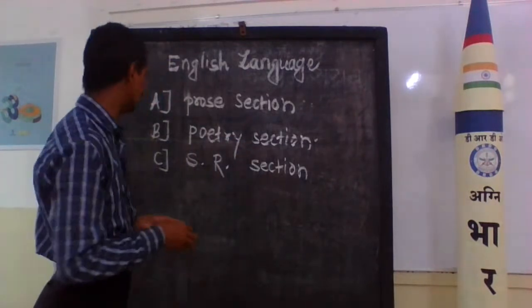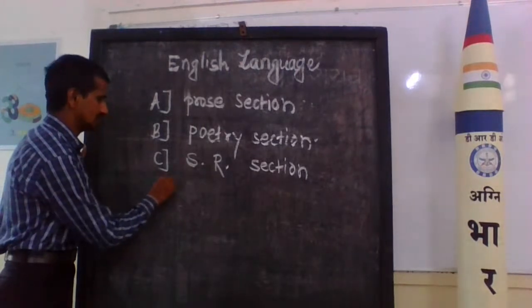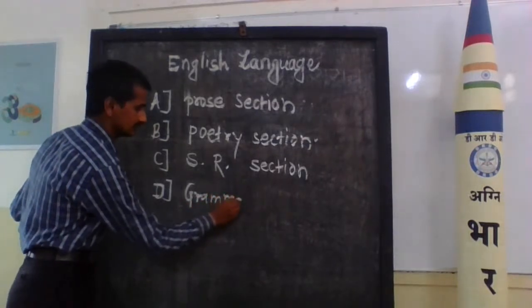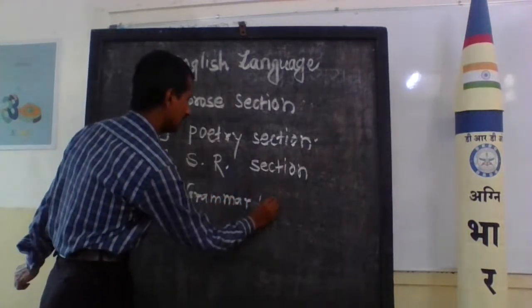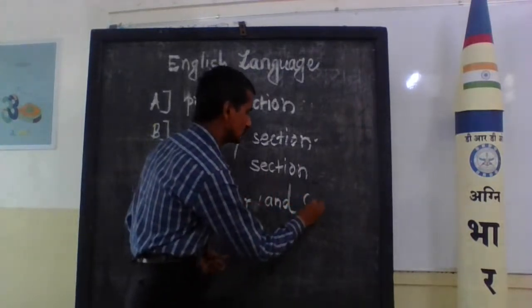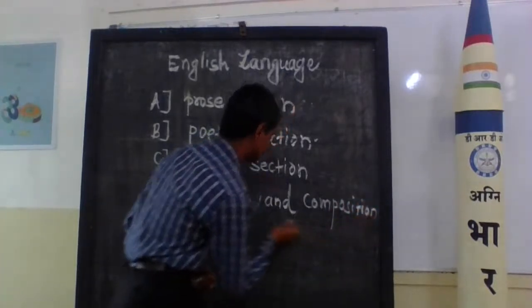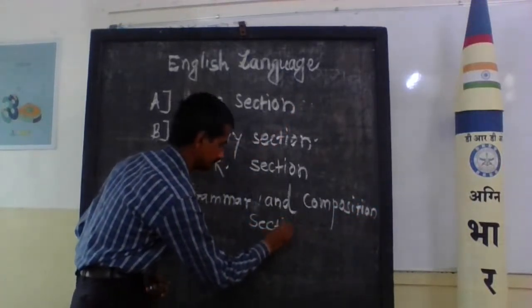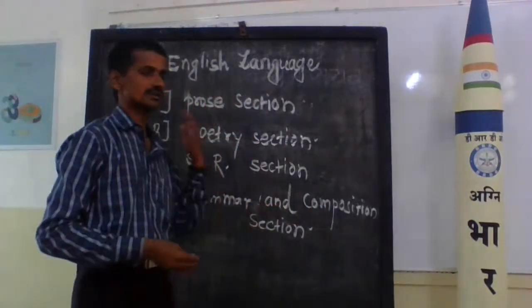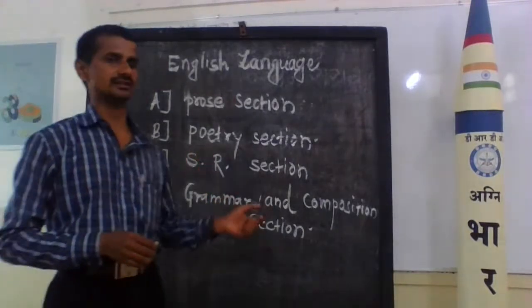And now the last section is very important: the grammar and composition section.